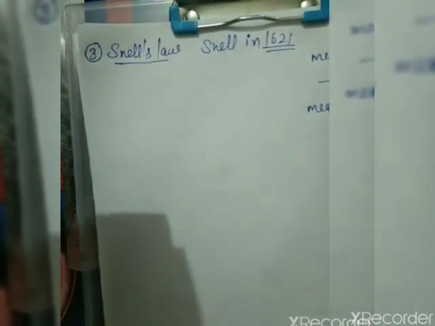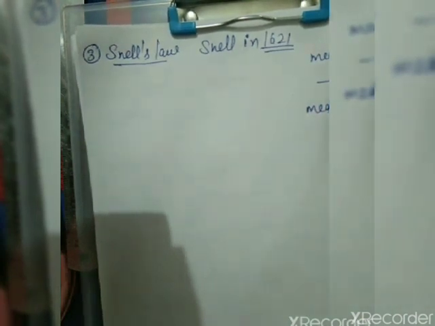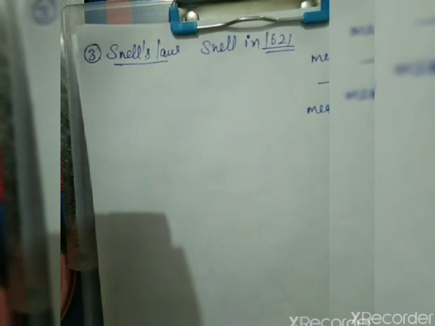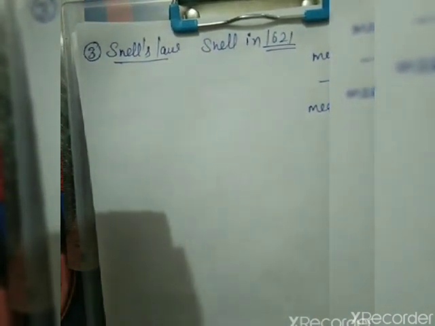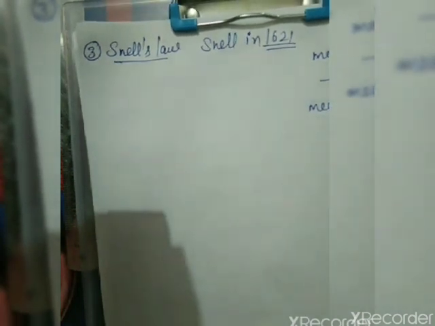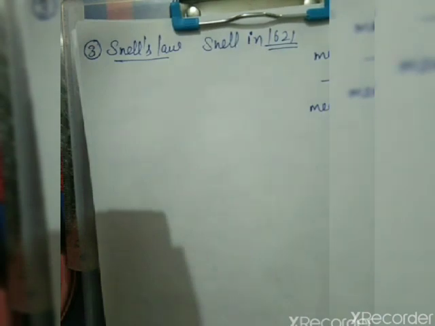This one will be the normal, this one will be the incident ray, arrow inward, this one will be the refracted ray, arrow outward. The angle between incident ray and normal, as we have learnt in reflection, is the angle of incidence. This will be the angle of refraction.